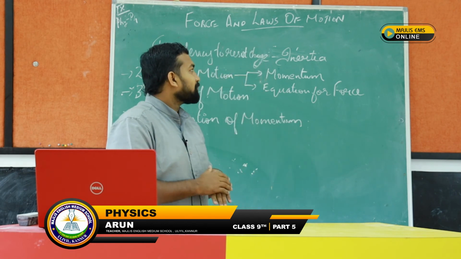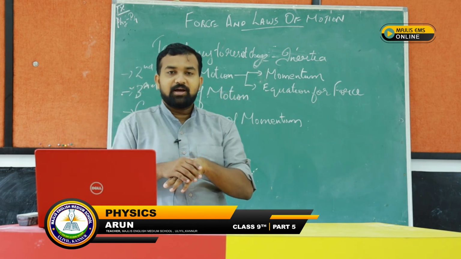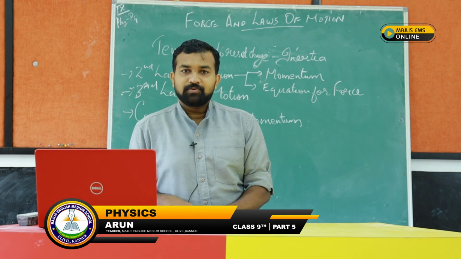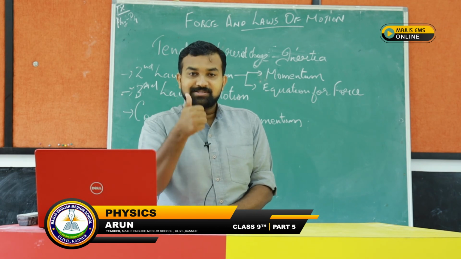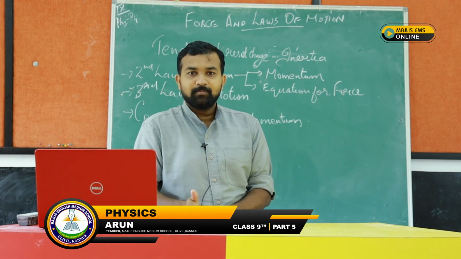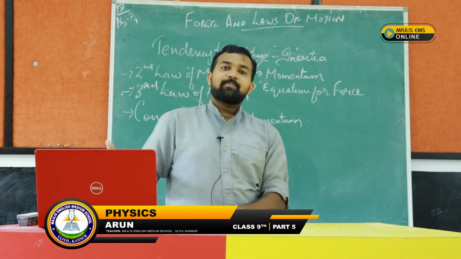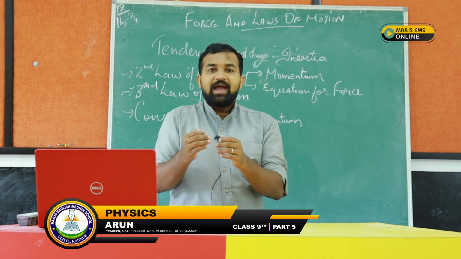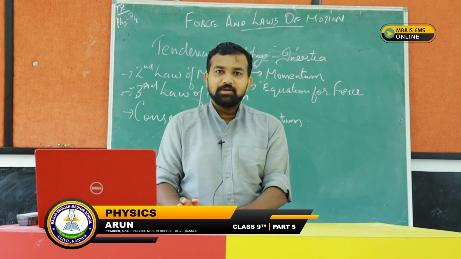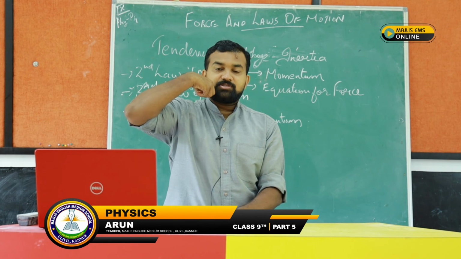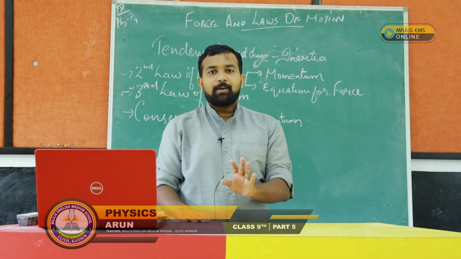Okay, so that is one thing. There will be a tendency to resist change. That is called what? Inertia. So how is it related to the first law of motion? First law of motion, I have told you: any body will continue to remain in its state of rest or of uniform motion until acted upon by an external unbalanced force. So the body has the tendency to remain in its state of motion or state of rest itself. But when the external unbalanced force is more, it will have the effect of the applied force.